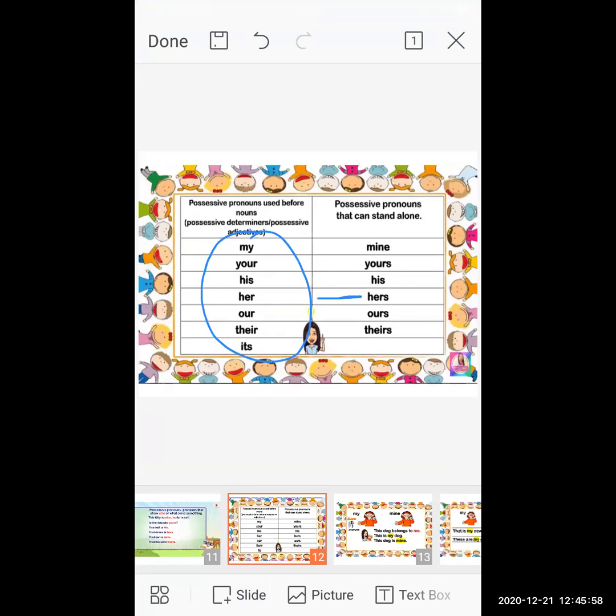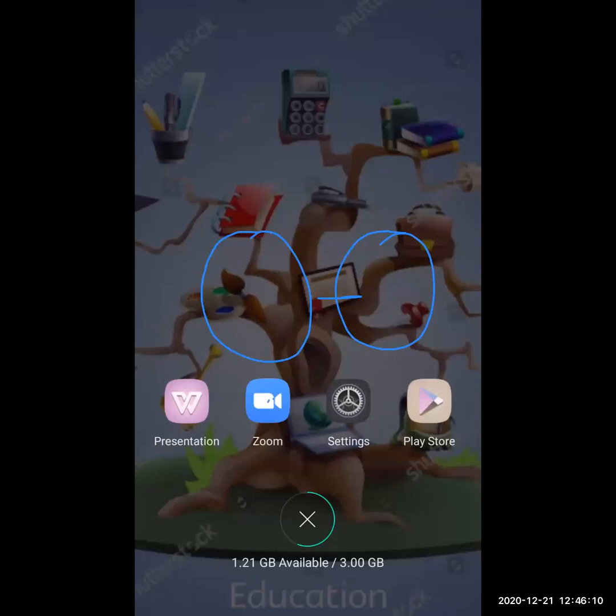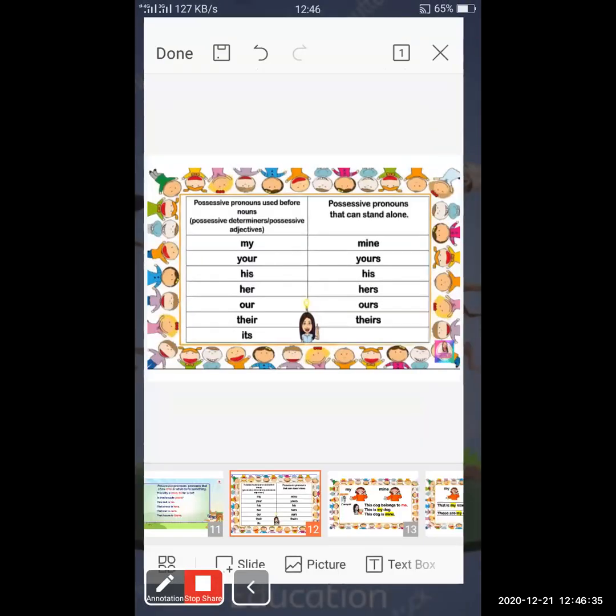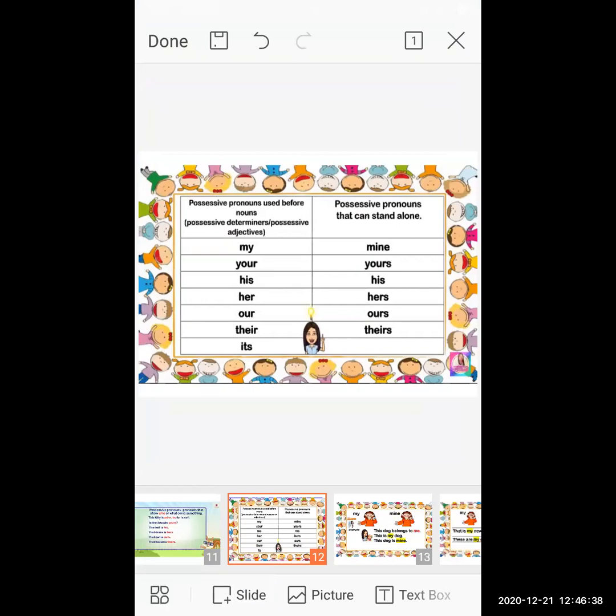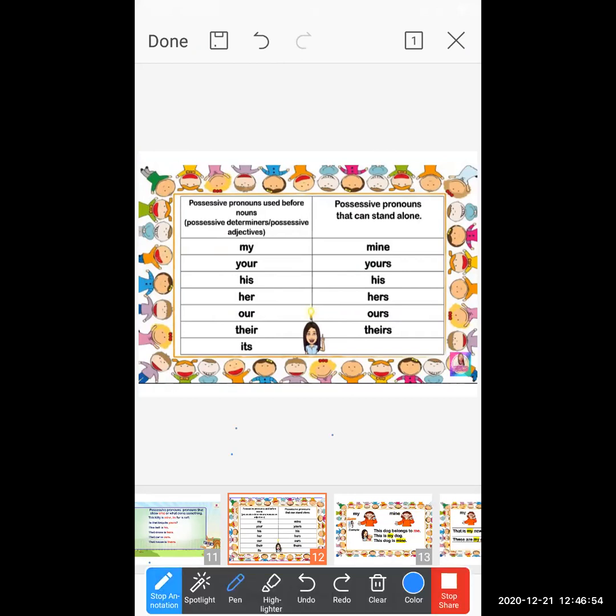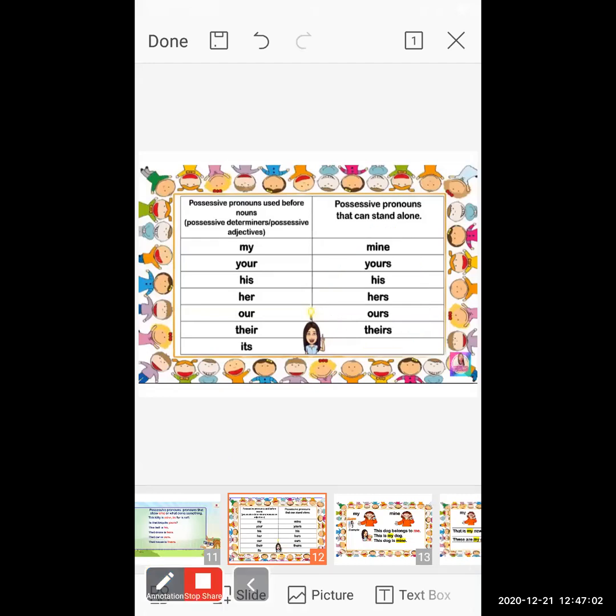All right, and this type of pronoun stands alone, as you can see in this picture: mine, yours, his, hers, ours, theirs. They stand alone. See the examples.